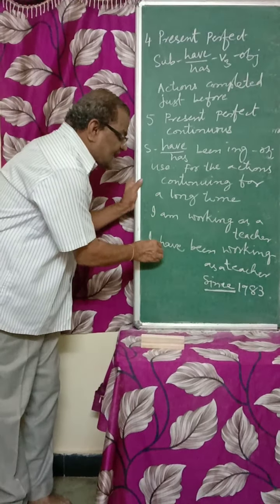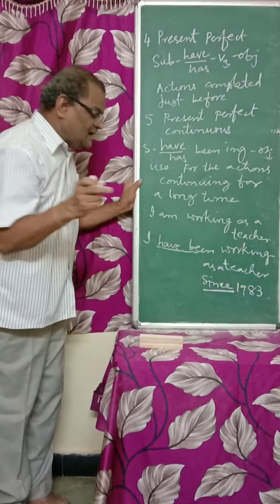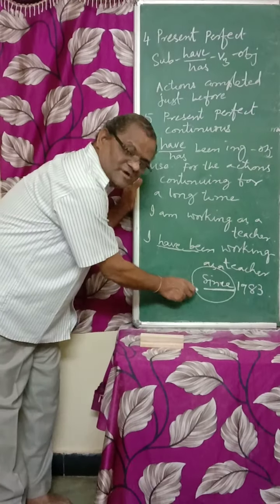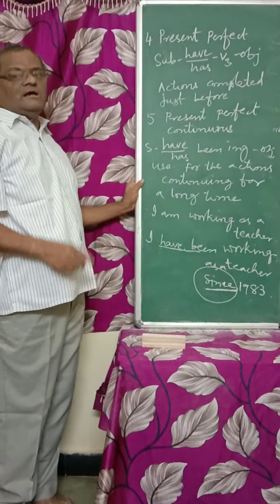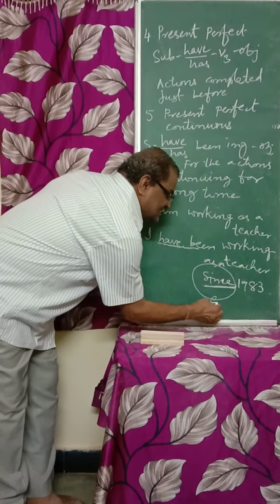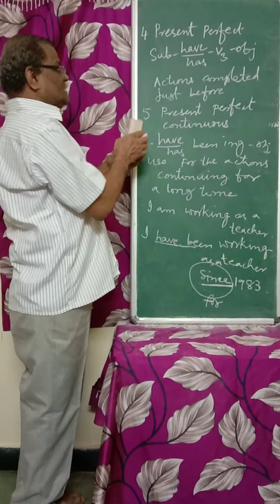Please remember that since is to be used when exact time is there. From is not to be used. If we don't know the exact time, in place of since, we have to use for. So I give an example for that also.